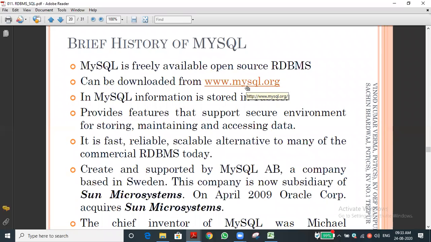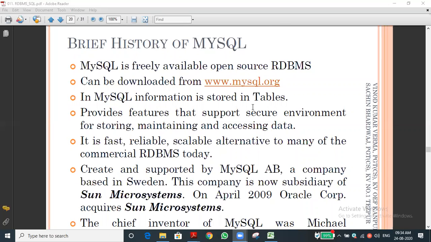You can download it on your computer, not on your mobile, it is not possible. How many of you have a computer? Installing MySQL in your computer is very important, because you have started to do the project, and this is needed. You can download it from mysql.org. It is free software, we need not pay anything, so we can easily download it.